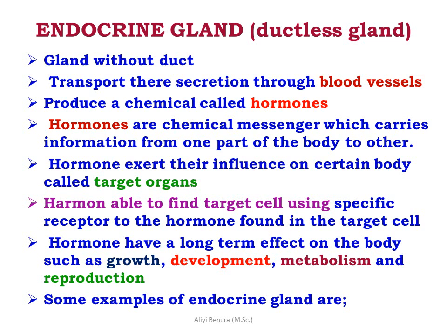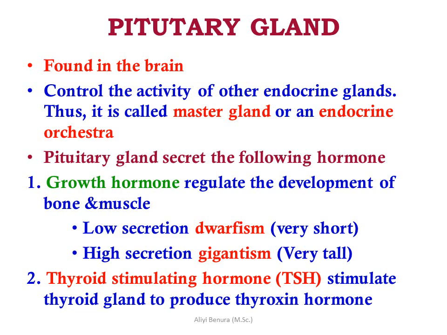Hormones exert their influence on certain body parts called target organs. Hormones are able to find target cells using specific receptors found in the target cells. Hormones have a long-term effect on your body, such as growth, development, metabolism, and reproduction. Some of the endocrine glands: the pituitary gland, found in the brain, controls the activity of other endocrine glands. Thus, it is called the master gland or the endocrine orchestra.